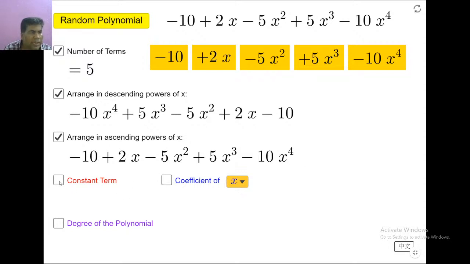What is the constant term? Come on, guess the answer. Is it plus 10 or minus 10 or only 10? I am waiting for the answers.